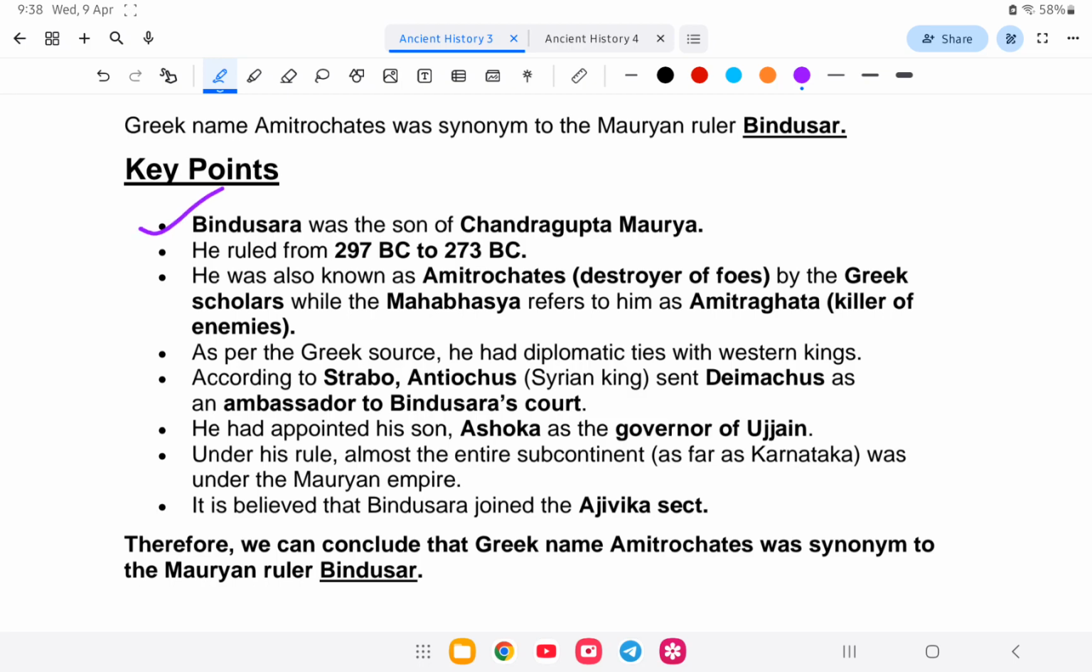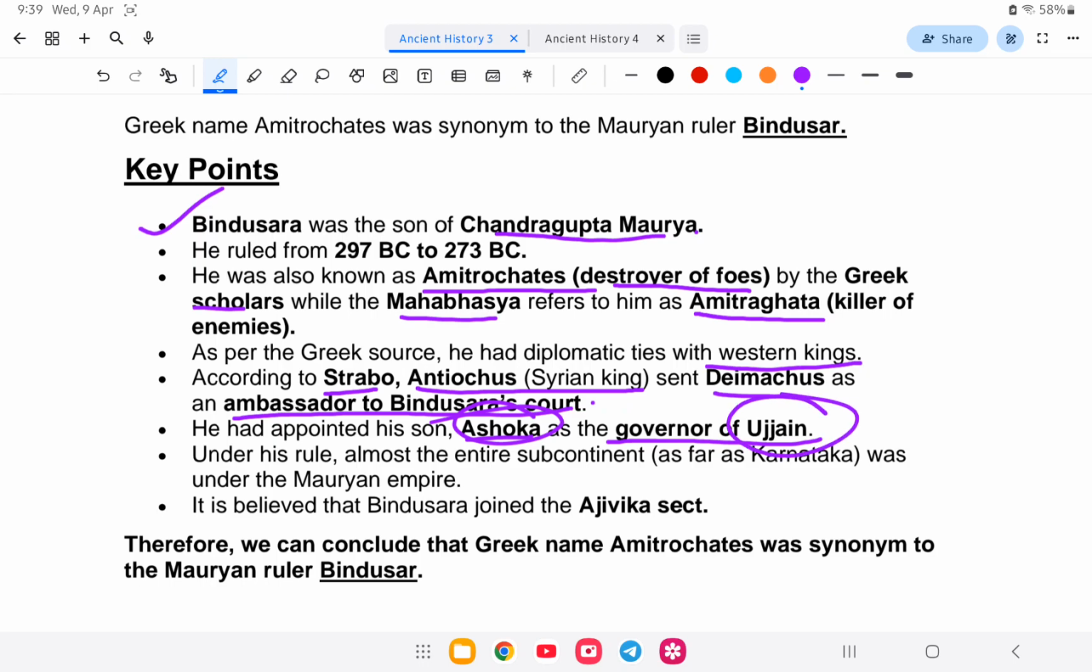Next question. Let us study in detail about this. Amitrochates, Bindusara, was the son of Chandragupta Maurya. He was called Amitrochates, meaning destroyer of foes, by Greek scholars, while Mahabhashya calls him Amritaghata. As per the Greek sources, he had diplomatic ties with western kings. According to Strabo, the Syrian king sent Demetrius as ambassador to Bindusara's court. Bindusara appointed Ashoka as the governor of Ujjain. One question arises: before becoming emperor, Ashoka was a governor of Ujjain.